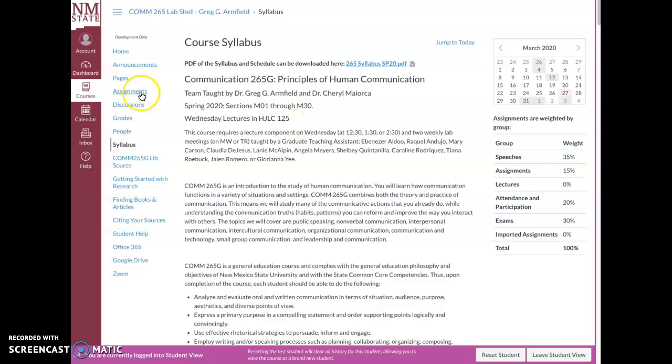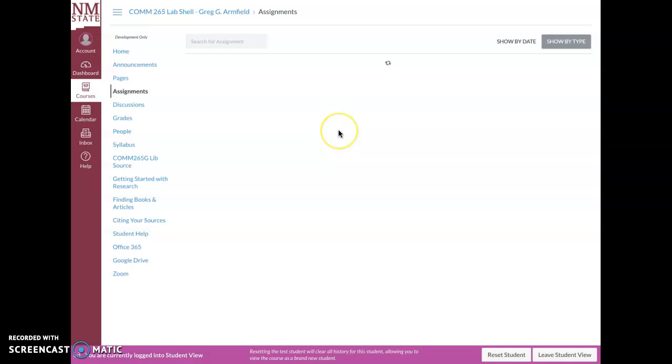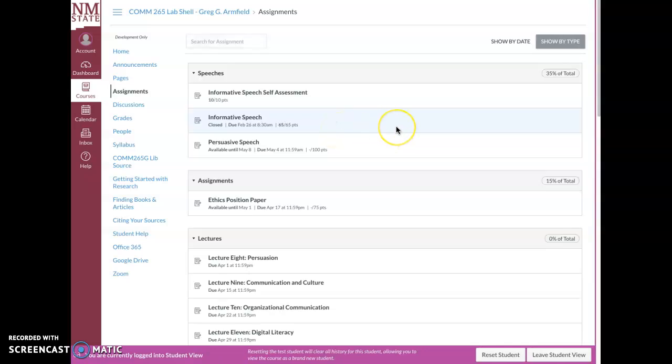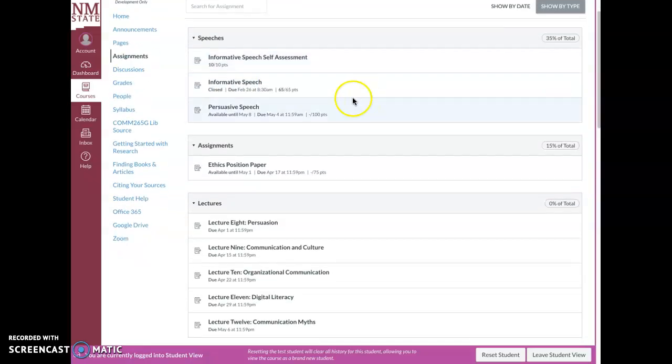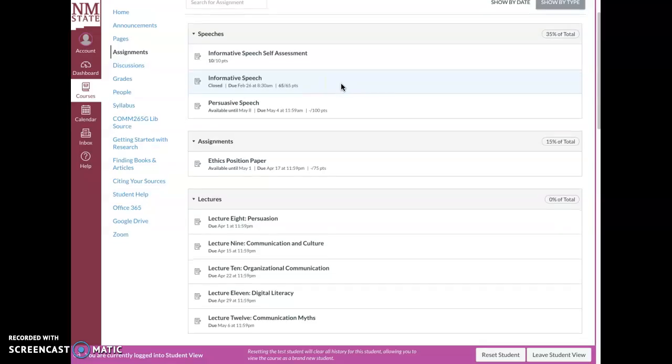Okay, so the best way to keep track of things that are due is what we've set as your home page, and that's your assignment page. So you're going to see your introduction speech and your Inform-Me speech that you've already done, you're going to see your grade there, and then one of the next major assignments that you have is your persuasive speech. We'll talk about that. It's due May 4th at midnight. All of the due dates in the class have been changed to midnight, okay? And you'll see that reflected on the schedule.